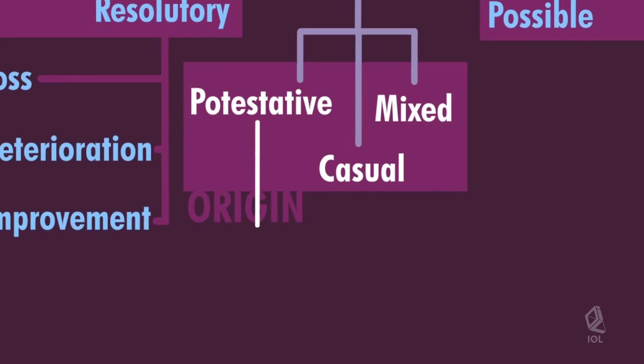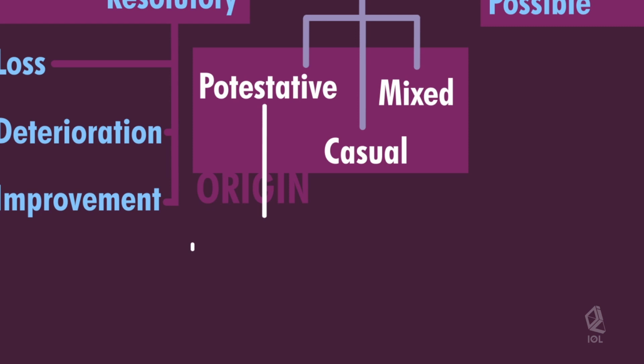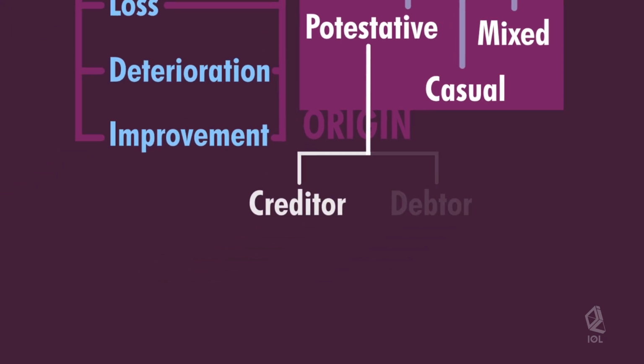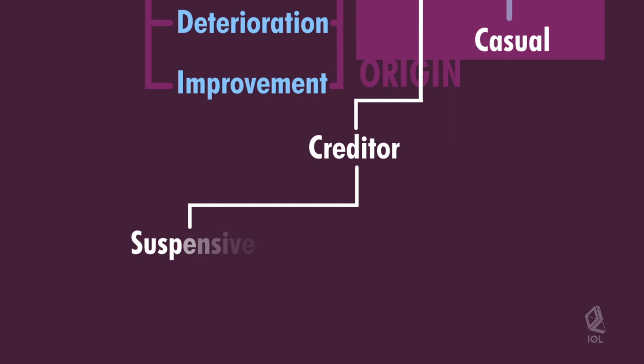In a potestative condition, the happening of the condition depends upon the will of one of the contracting parties. It may be potestative on the part of the creditor or on the part of the debtor. If potestative on the part of the creditor and the condition is suspensive, the obligation is valid.